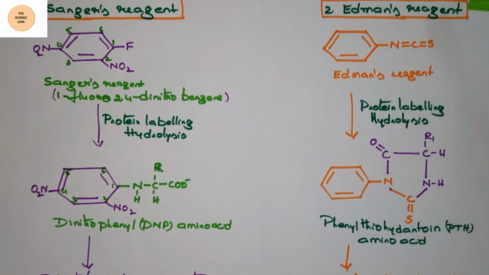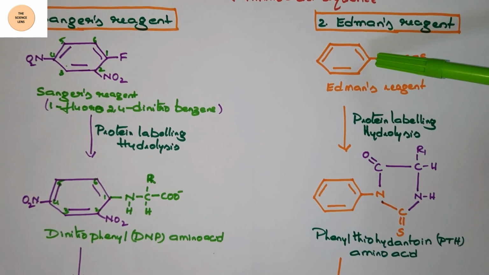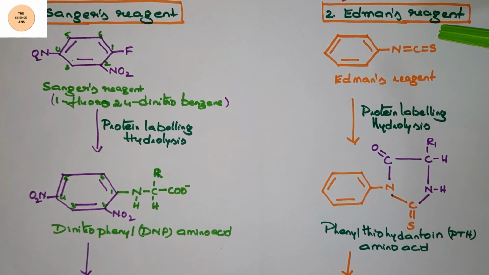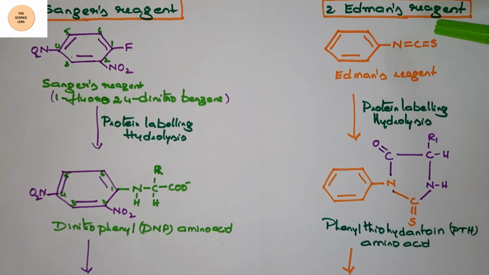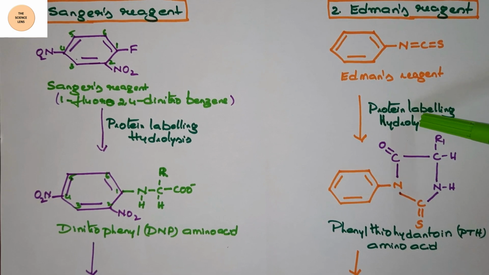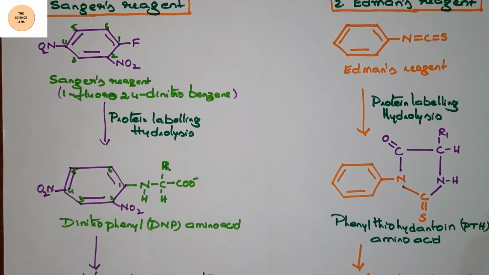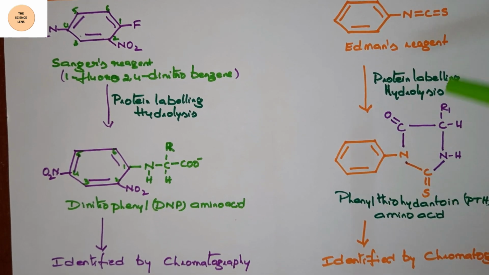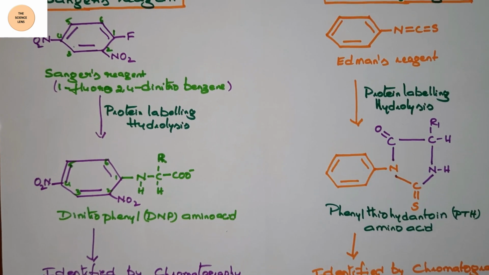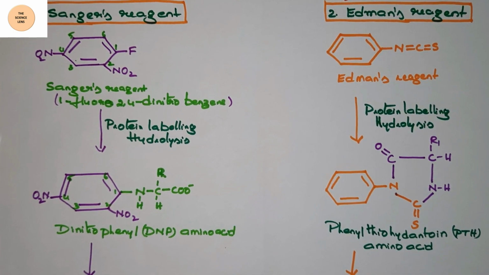Next is Edman's reagent. Edman's reagent reacts with the N-terminal amino acid of the peptide to form a phenyl thiocarbamyl derivative. The protein is labeled with Edman's reagent and hydrolyzed, and we get a phenyl thiohydantoin amino acid, called PTH. Later the amino acid can be identified by chromatography.